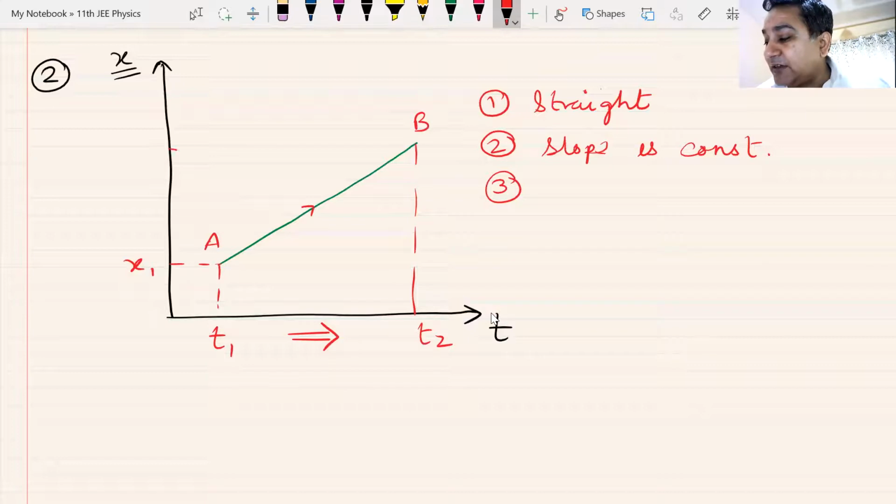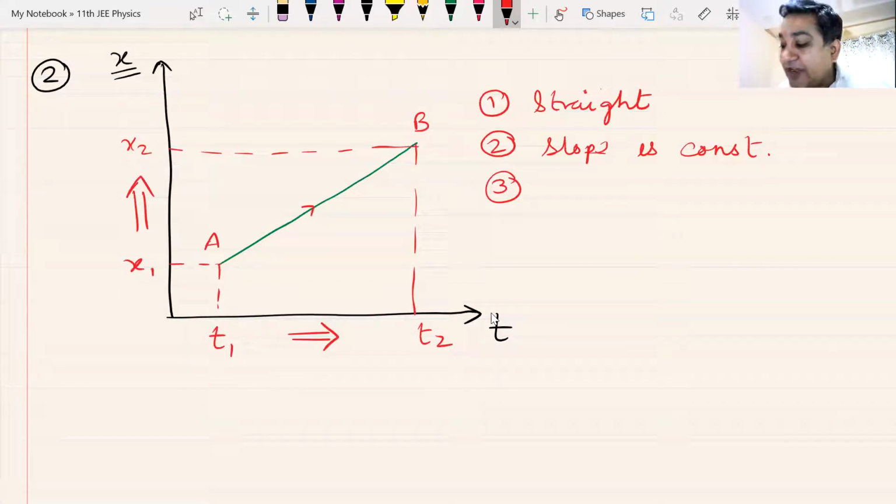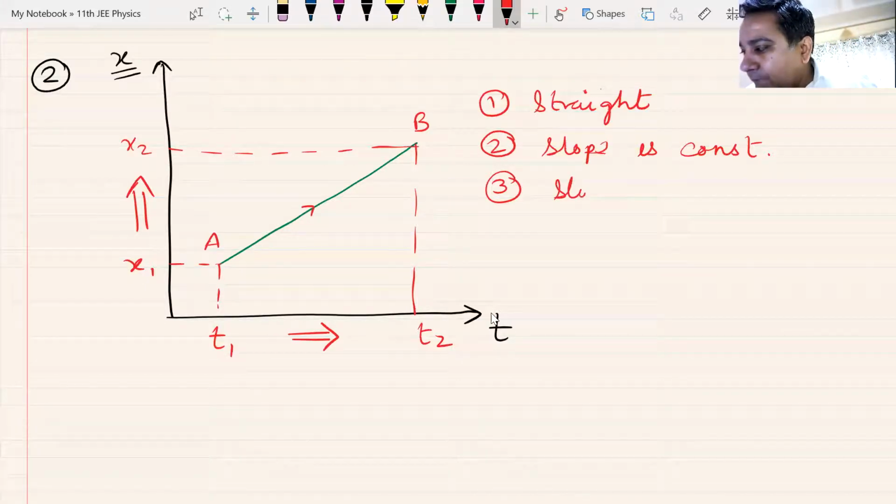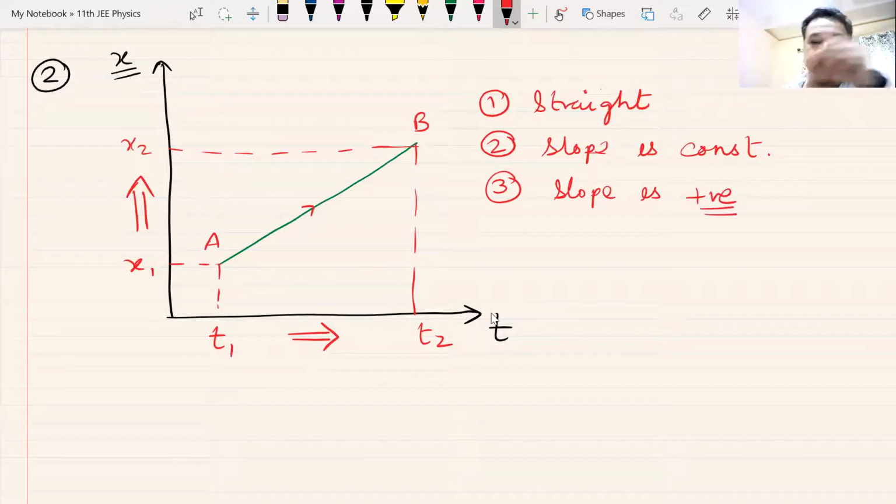Let us see the position X1. Yes, you are absolutely correct. When you are going from A to B, look at this, time is increasing. The position is also increasing. Time is increasing, position is also increasing. So what about the slope of this graph? Slope is positive. Very correct.